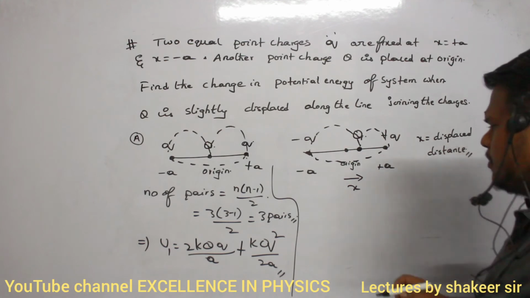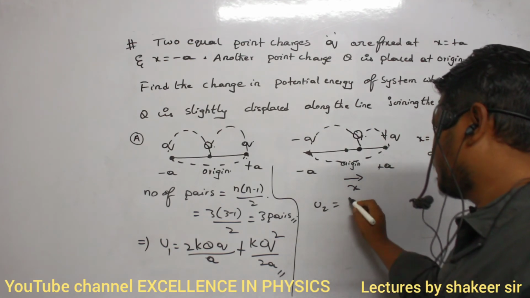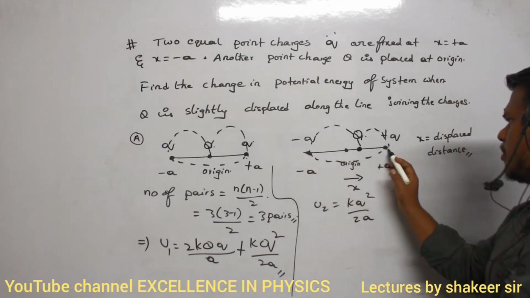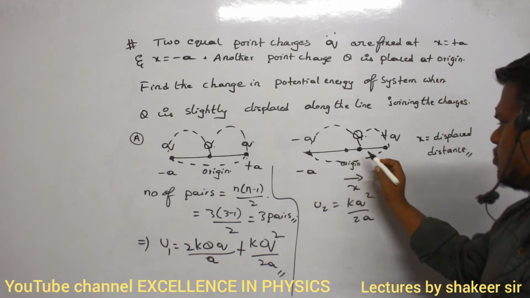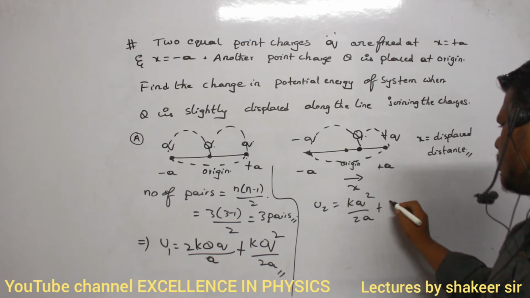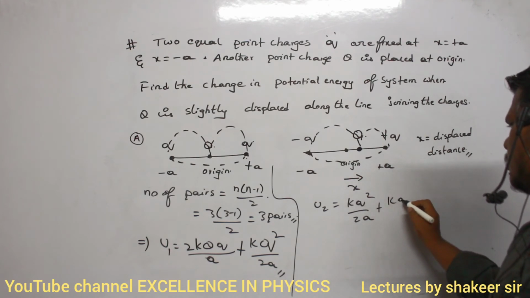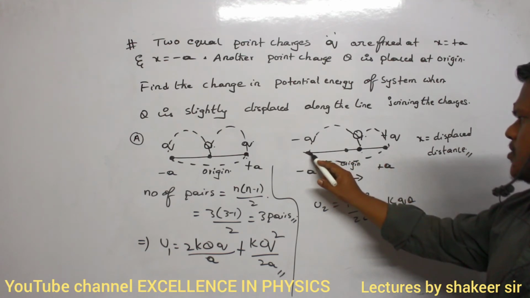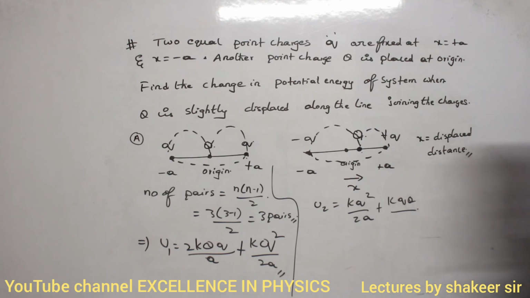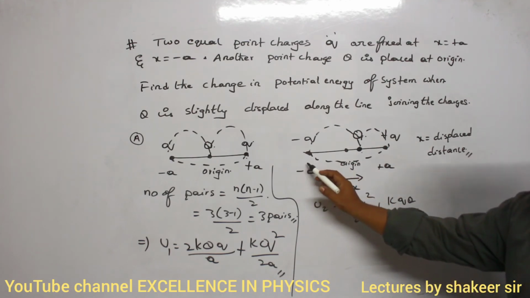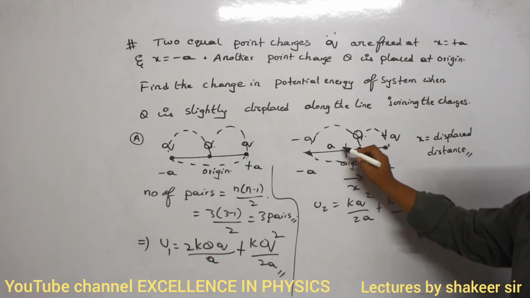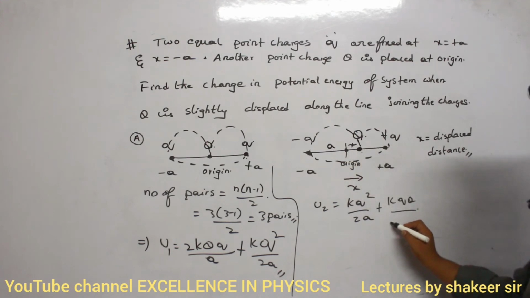So the final potential energy: kq square divided by 2a for this small q and this small q. Next, for these two I can write kqQ divided by the total distance between this small q and capital Q. Up to here the distance is a, and this distance is x, so the total distance is a plus x.